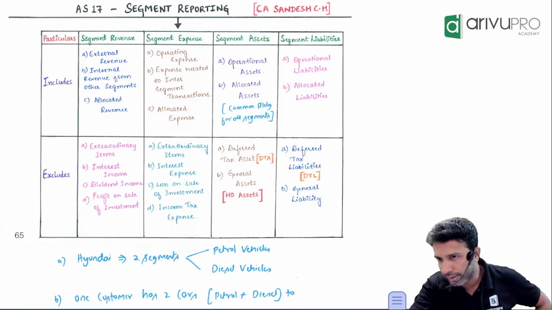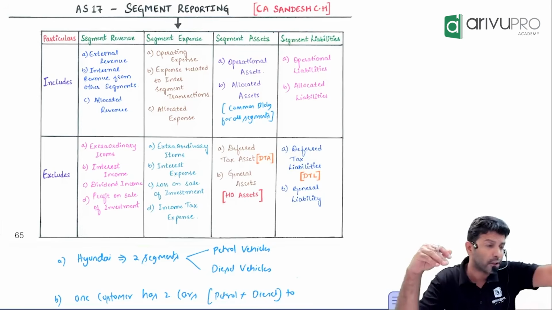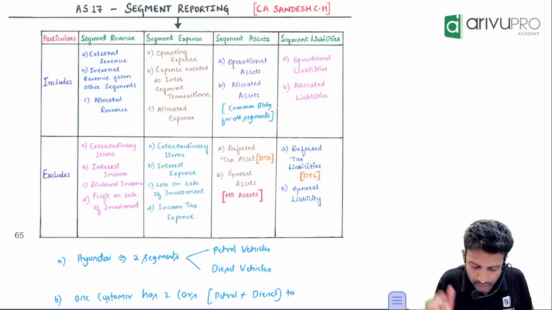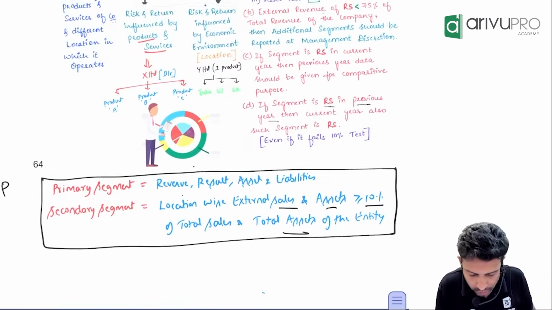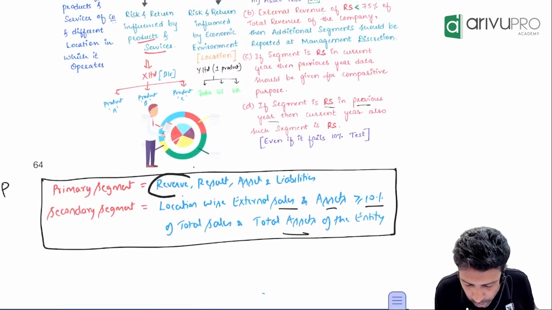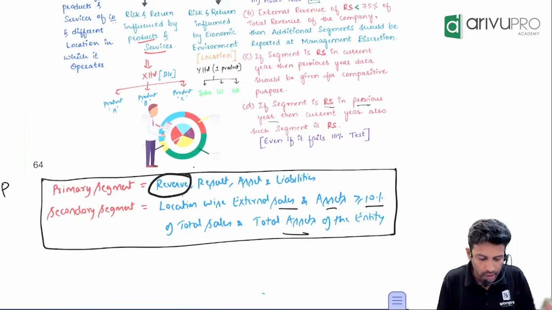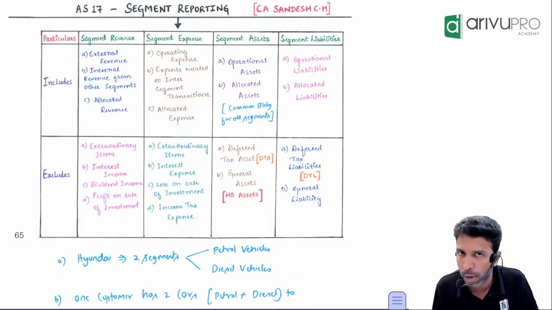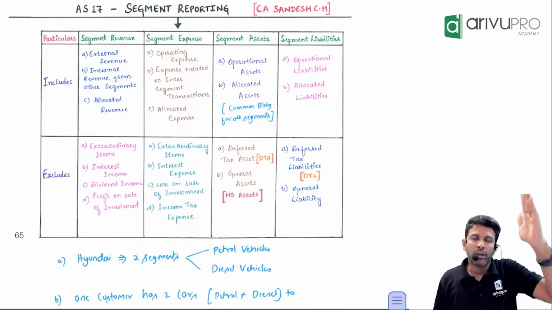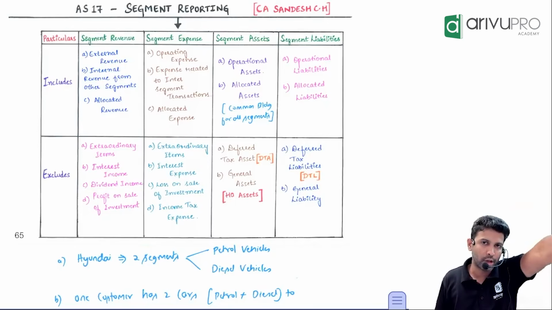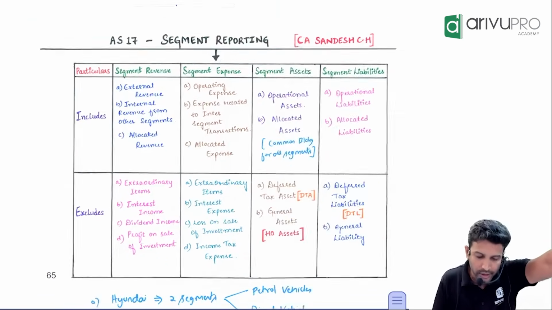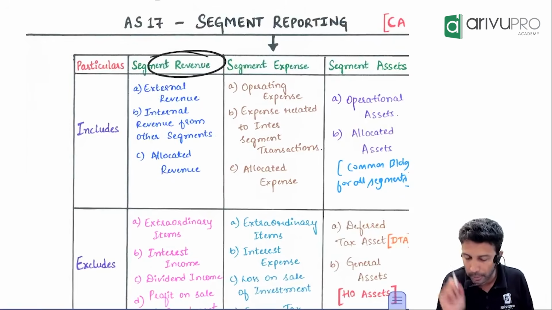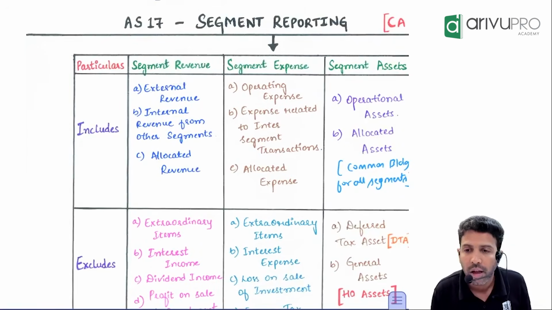We're talking about segment revenue, correct? For 10% revenue, we're talking about segment revenue and all. Now, segment revenue, when you give a reporting, what and all you will report? Revenue you will report. So for reporting purpose, what is revenue? For AS17 reporting purpose, revenue means internal revenue, external revenue, as well as allocated revenue. Revenue for reporting purpose will include internal, external and allocated.